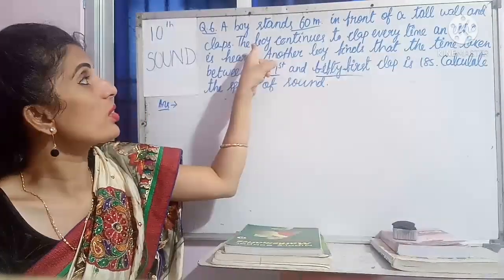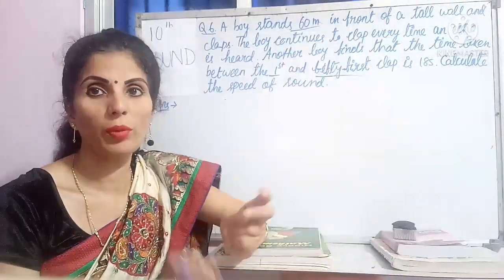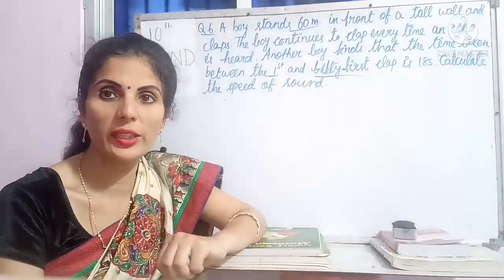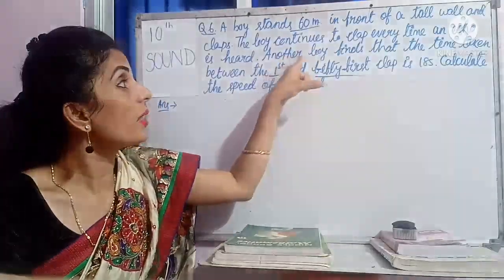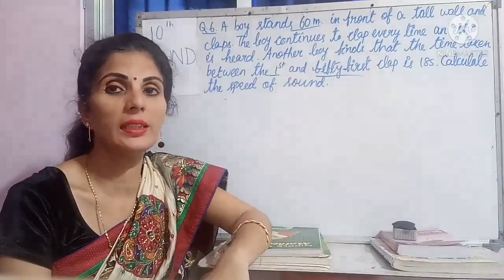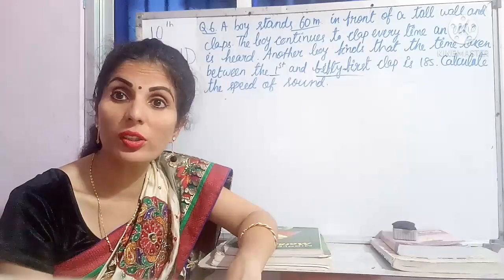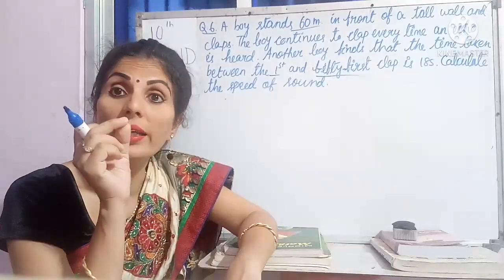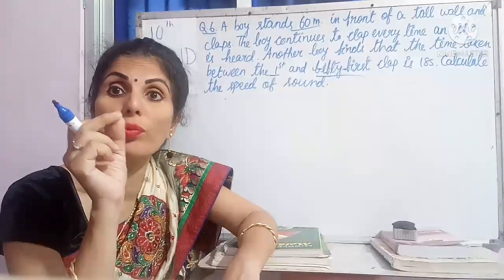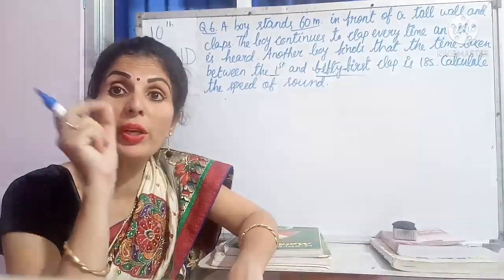Next, what is the action? The boy continues to clap every time an echo is here. Boy is clapping continuously. That is the action and echo is coming. Another boy finds that the time taken between the first and 51st clap is 18 seconds. Maybe you will think that here T is 18 seconds, but not, because directly it has not given for one echo or one clap. It is the time gap between the first and 51st clap.